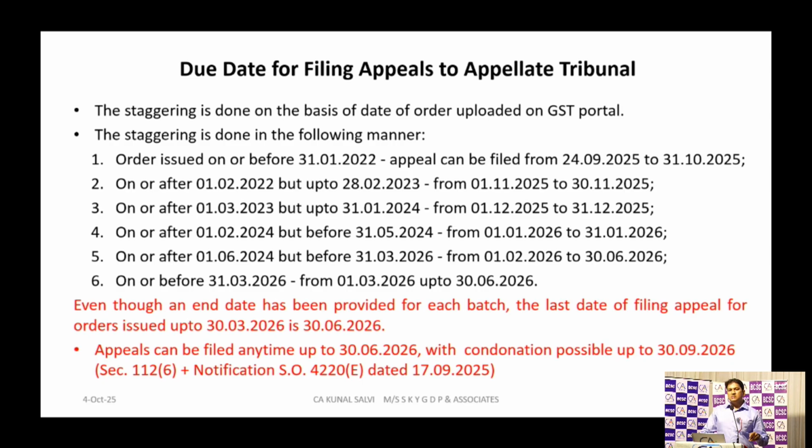Though they have given a staggered timeline for the orders, the taxpayer can still file before the appellate tribunal up to 30th June 2026. There is no hurry, there is no compulsion that you have to follow this timeline. You can still file your tribunal appeal up to 30th June 2026. Plus, you will get a 3 months continuation period, so with the continuation one can file their appellate tribunal on or before 30th September 2026.